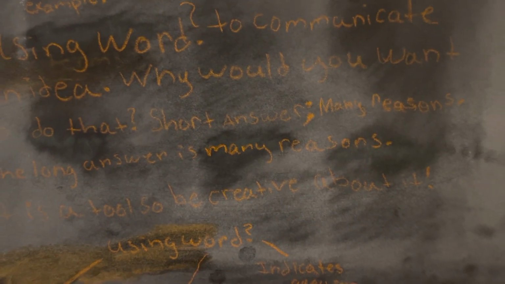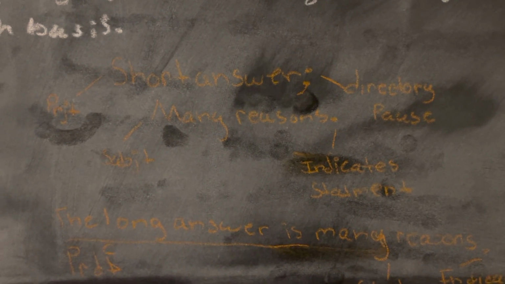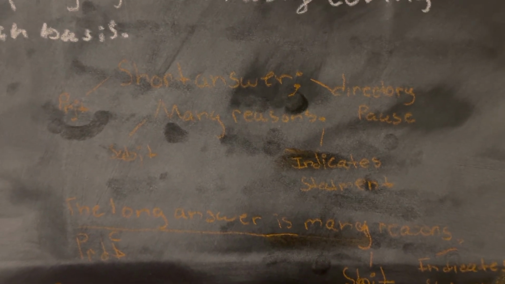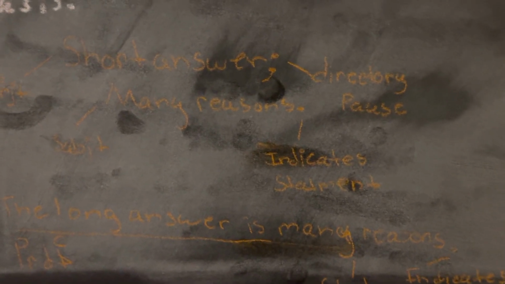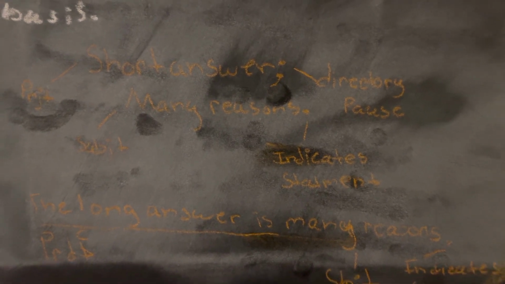Next sentence, short answer, many reasons. The predicate, short answer, is a short predicate, not too advanced. We all understand what that means. Where it gets complex is this directory pause. It's a semicolon.